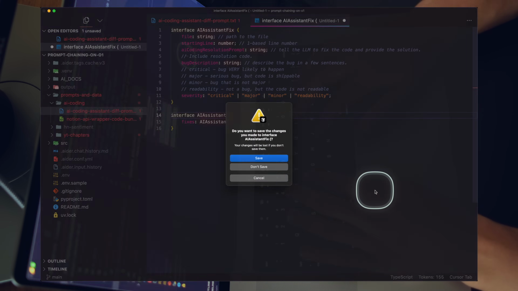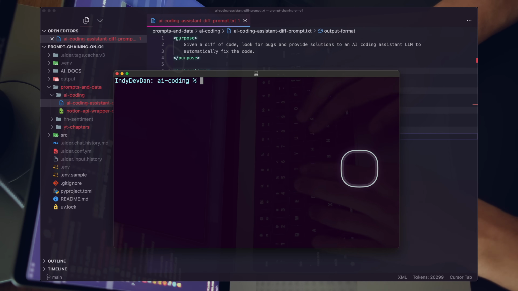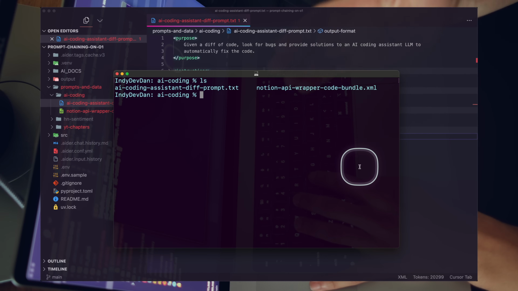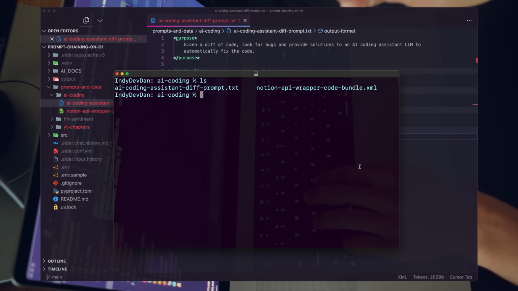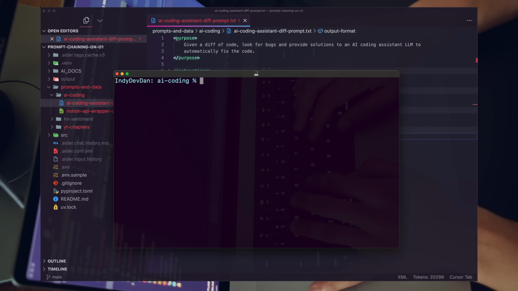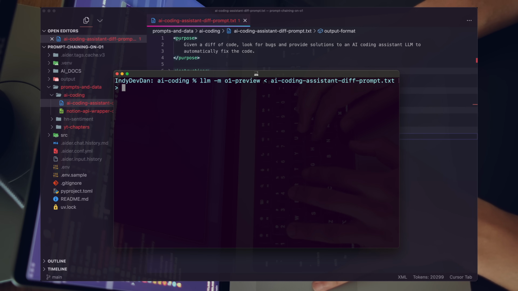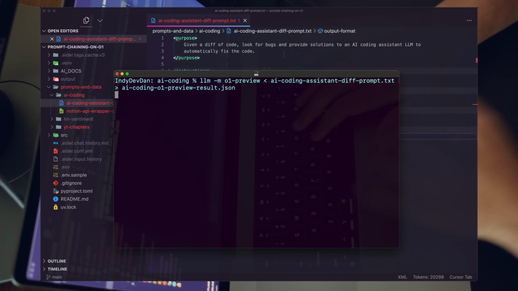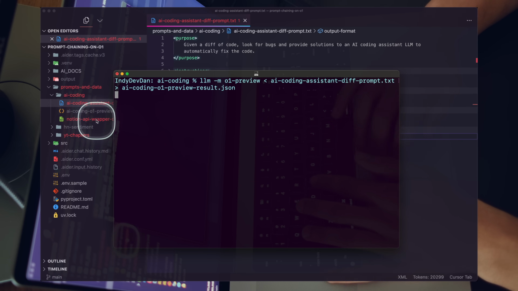And what we can do now is open up our terminal, check our files, and let's just go ahead and run this prompt, right? This is one of the prompts that is much harder for the previous generation models to run. So I'm just gonna go ahead and go right for gold. So I'll say LLM -m, top of the line, o1-preview. And then once again, we're going to redirect the file of our AI coding diff prompt. And let's go ahead and get the solution redirected into a AI coding o1-preview JSON, right? Because we're getting a JSON file back here. So you can see that file got generated there.